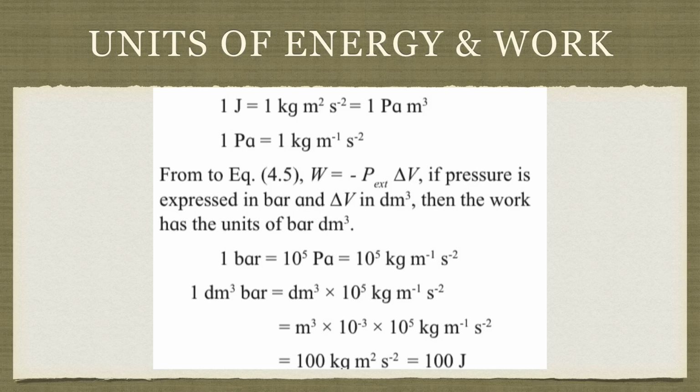After solving this, by the law of indices, 10 raised to 5 into 10 raised to minus 3 is equal to 10 raised to 2, that is 100. So 100 kg meter square second minus 2. Therefore, kg meter square second minus 2 is nothing but equal to 1 joule from the first equation. So I can say 1 dm cube bar is equal to 100 joules.